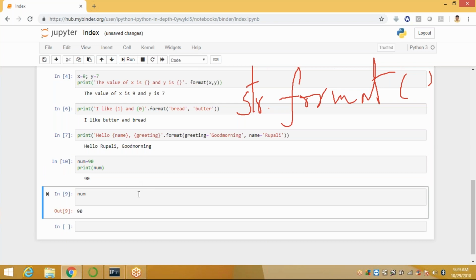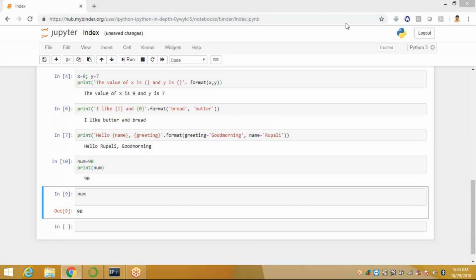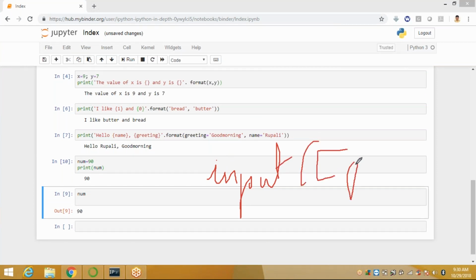So to allow flexibility, we might want to take input from the user. In Python, we have the input function to allow this. The syntax of input is input of prompt.